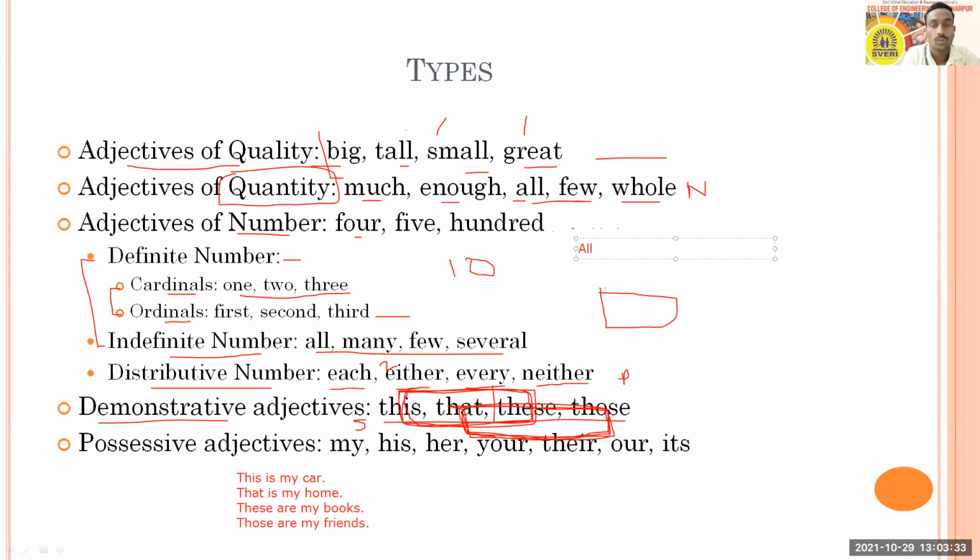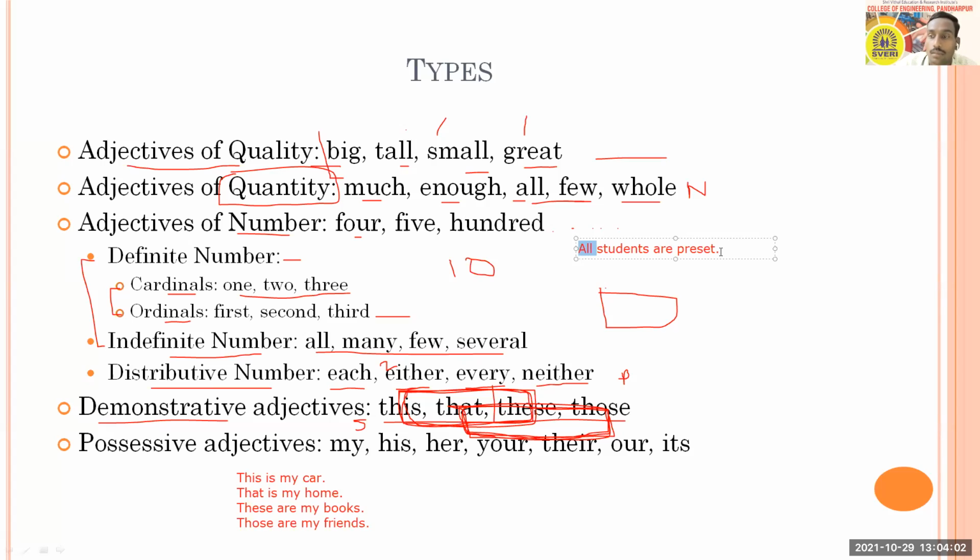Here we'll take the example of "all students are present." When we say "all students," it becomes an adjective of quantity. Here, when we say "all students," we don't know how many exactly. Therefore, this is an adjective of quantity.